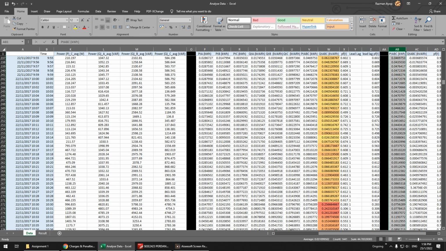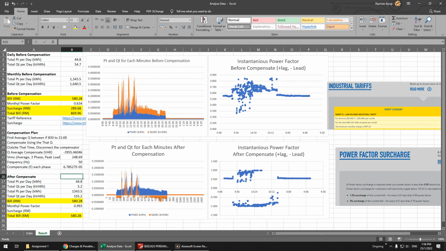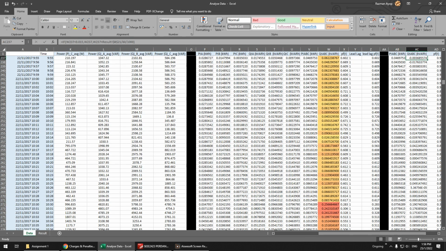P is actually the same. When you do compensation, the real power is the same, but for reactive power you have to add the new value. This is the original value, and you have to add the new compensation value, the expected compensation, and you have to add it at certain times only.